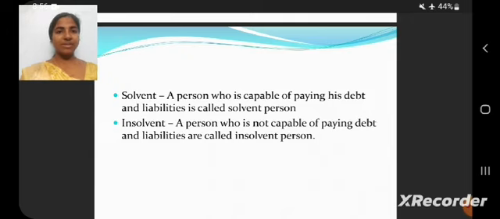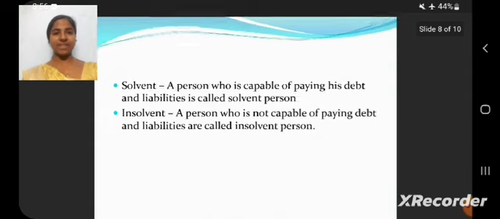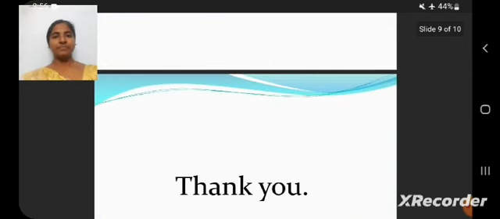He will pay his liabilities and debts within the financial year. He is called a solvent person. Then we can see the insolvent person. An insolvent person is a person who is not capable of paying his debts and liabilities. These are the basic terminologies in accountancy. Thank you.